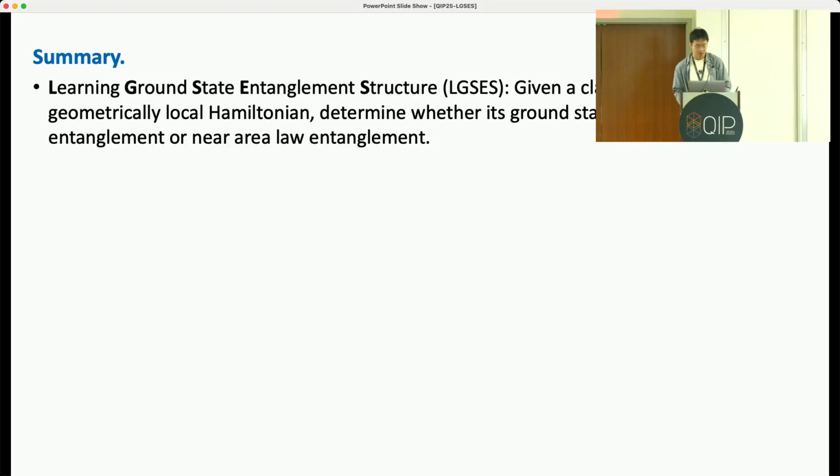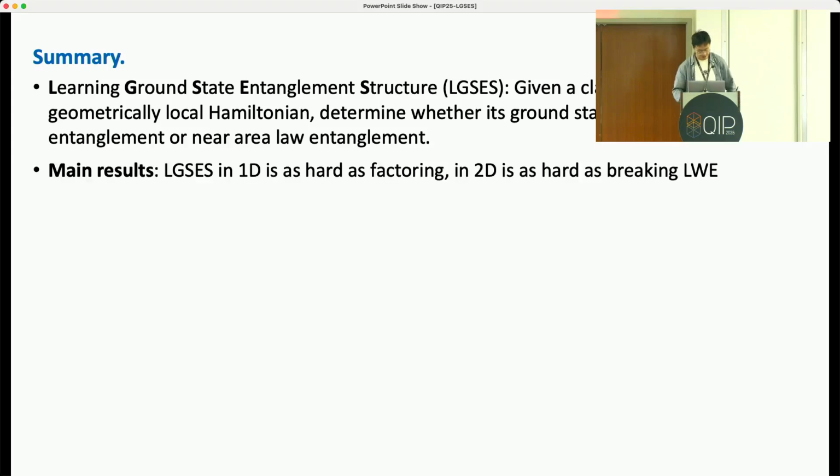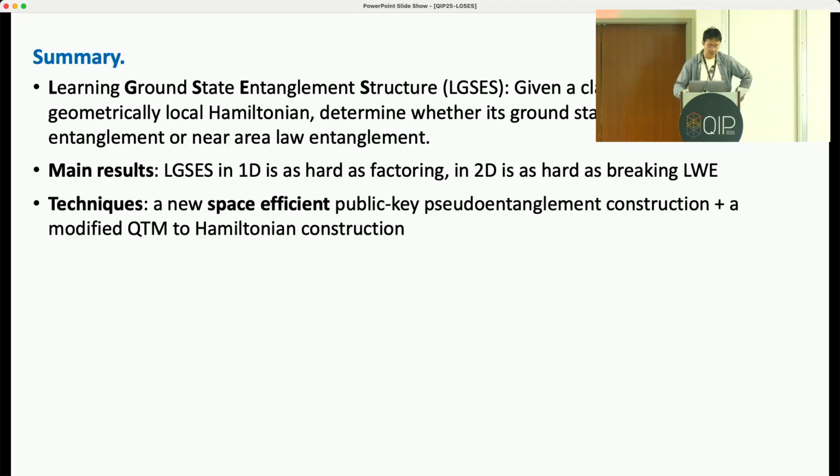Okay, let me sum up. In this work, we consider the learning ground state entanglement structure problem, or LGSES: given a classical description of a geometrically local Hamiltonian, determine whether its ground state has near volume law entanglement or near area law entanglement. Our main result is that this problem in 1D is as hard as factoring, and in 2D is as hard as breaking LWE. Our main technique is a new space-efficient public key pseudo-entanglement construction combined with a modified quantum tree machine to Hamiltonian construction.